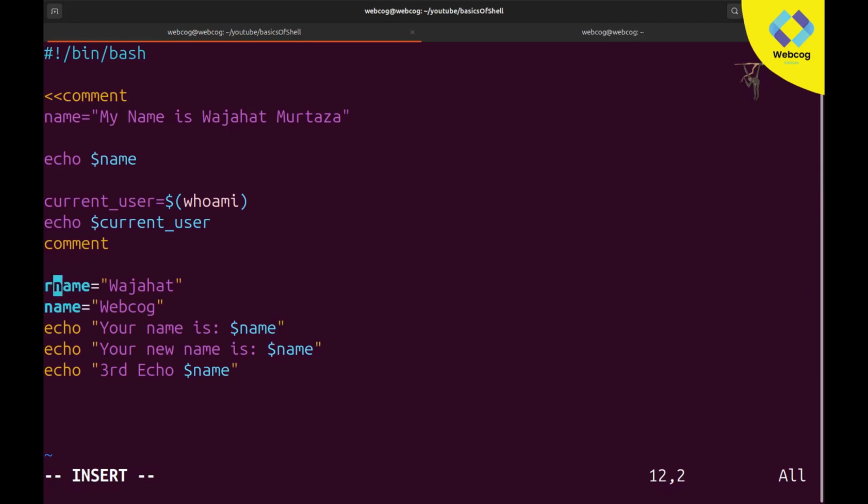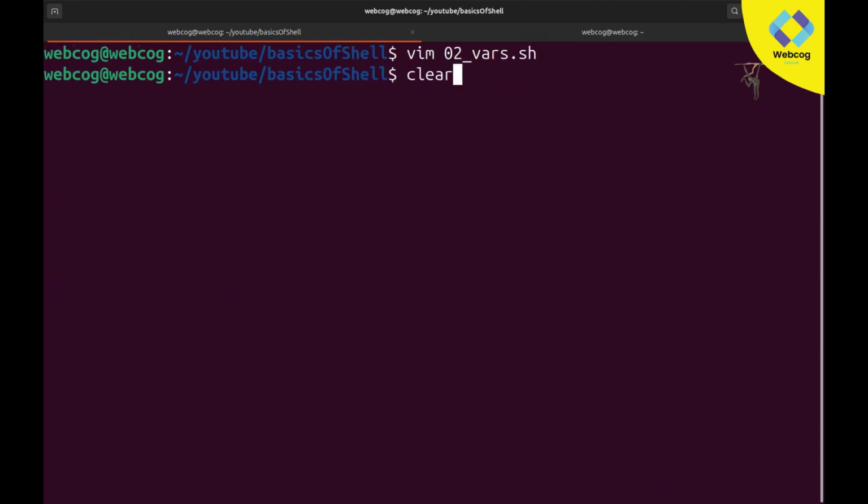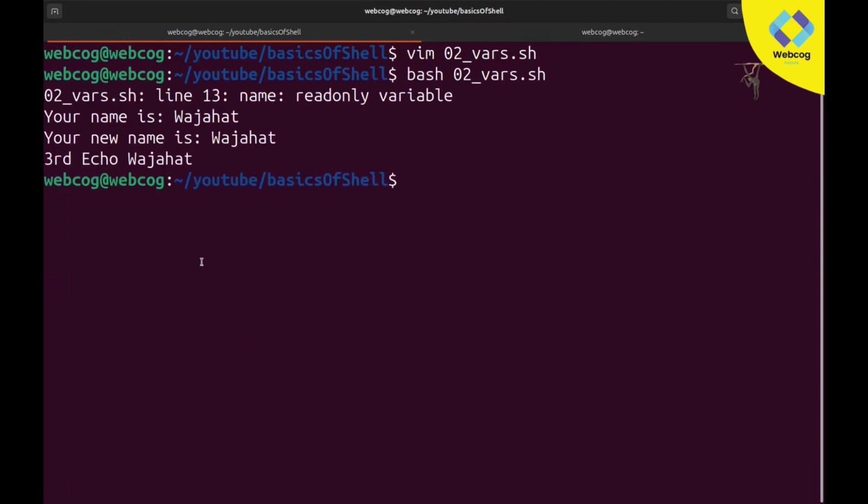Here, before the name, I am going to type readonly and a space. What this readonly will do is stop assigning a new value. So I just add readonly to the variable here, and if I save this and call it again, you can see name readonly variable, line number 13, name readonly variable. You can see it is printing your name is Wajahat, your new name is Wajahat, and third equals Wajahat, and it's also giving a warning.